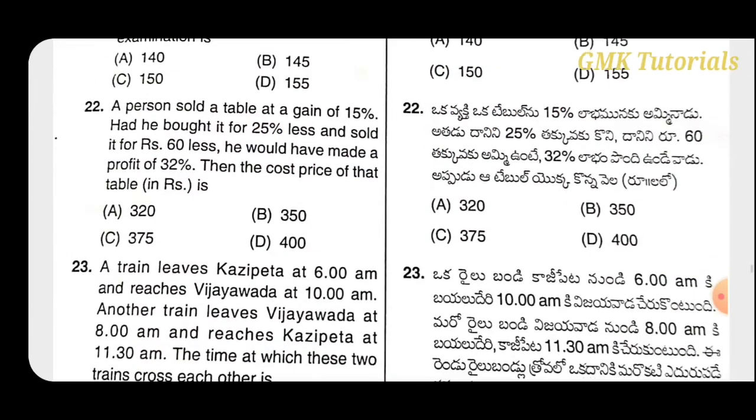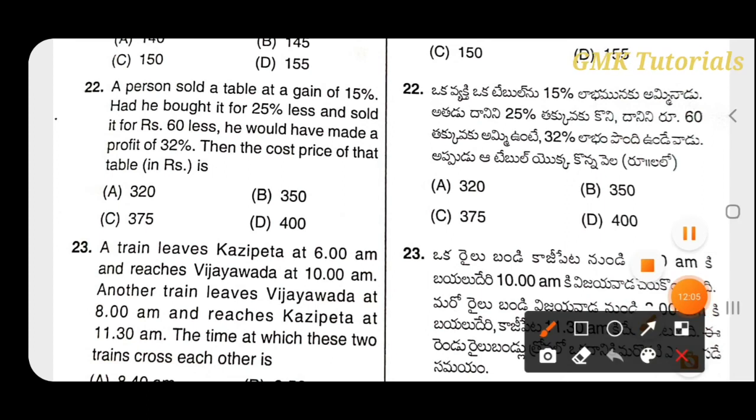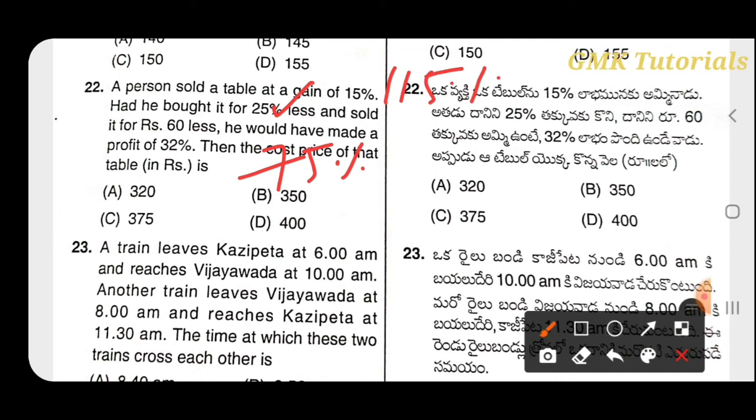A person sold a table at a gain of 15%. Had he bought it for 25% less and sold it for rupees 60 less, he would have made a profit of 32%. Then the cost price of the table is? So here 25% less means it is 75%. 15% gain means it is 115%.